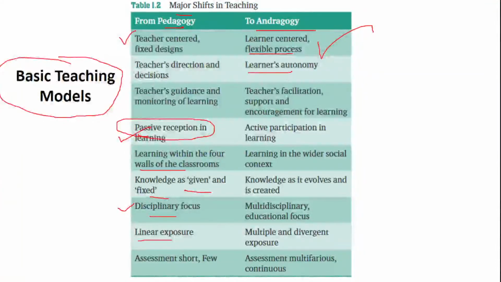Here, who plays an important role? As it is a learner centered model, the learner's autonomy plays an important role. Teachers' facilitation, support and encouragement are there. It doesn't mean that the teacher does not play an important role; the teacher's facilitation, support and encouragement for learning have a very important role. Active participation is there in the learning. Please remember, in pedagogy it was passive, whereas in andragogy it is active participation.